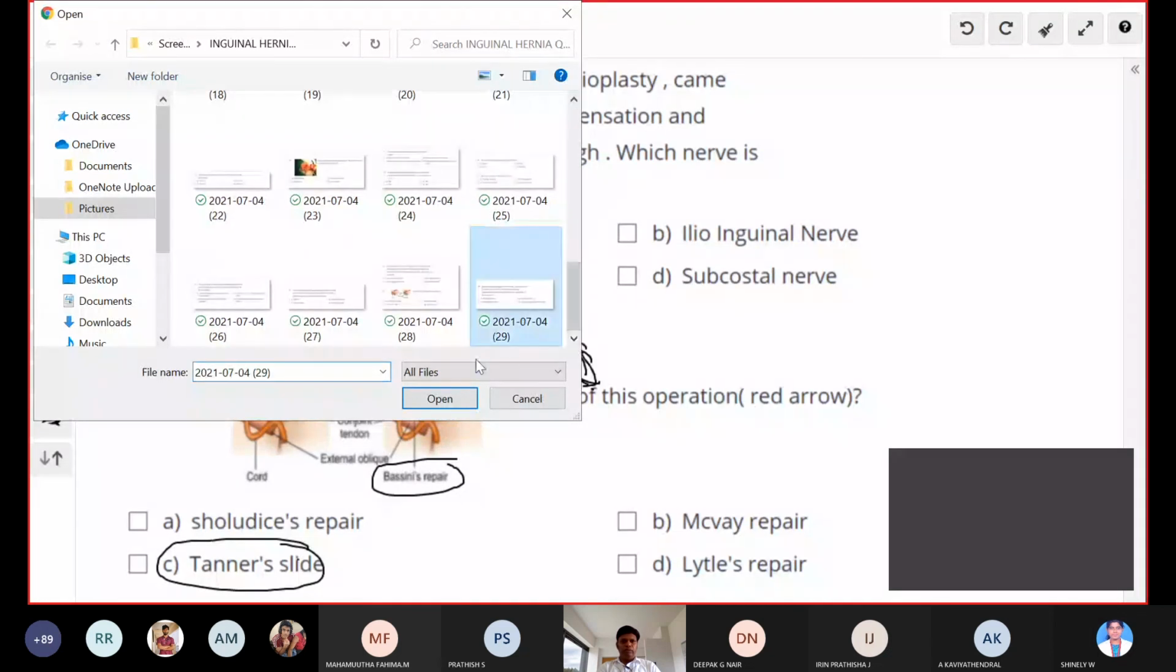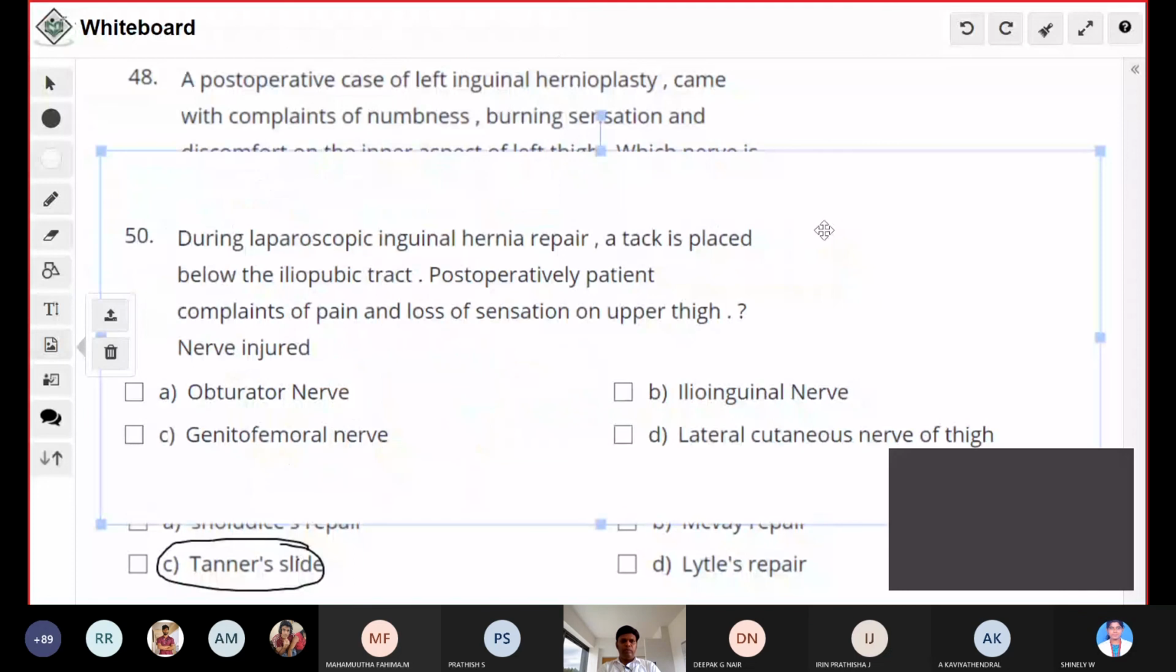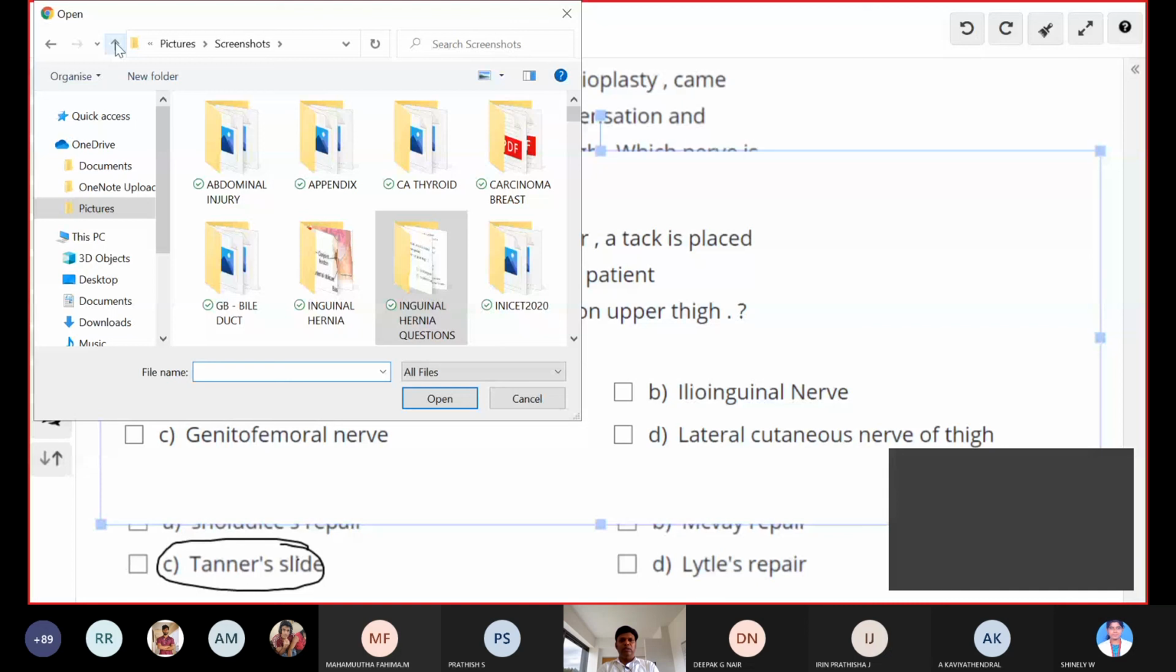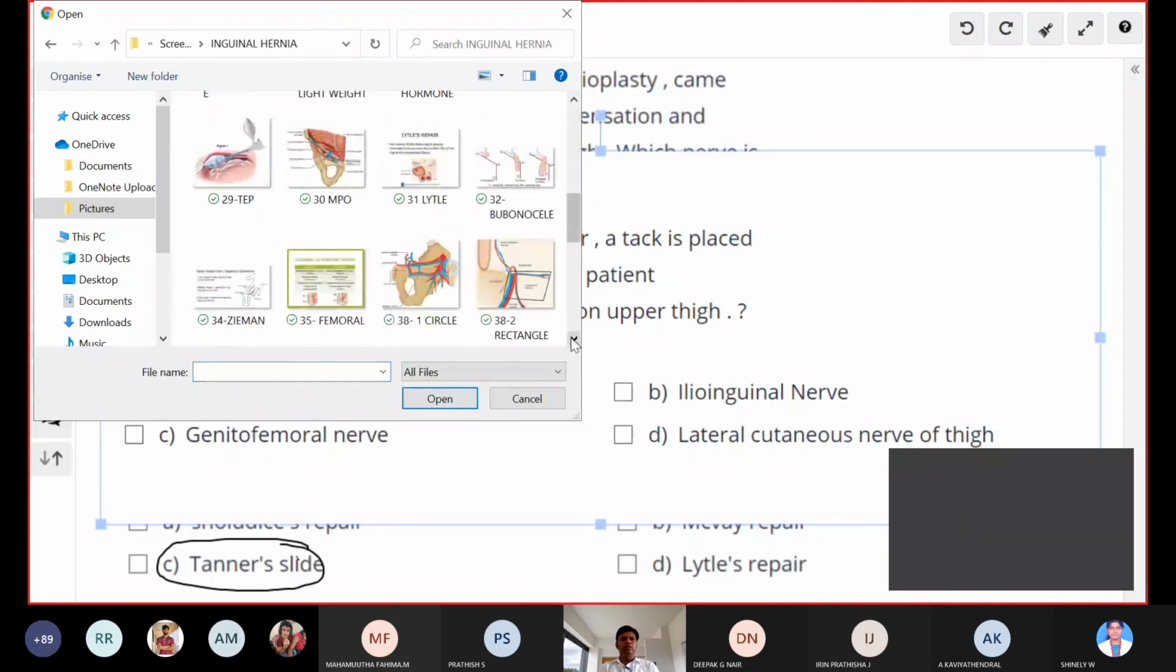Okay, so during laparoscopic repair, a tack is placed below the iliopubic tract. The patient complains of pain and loss of sensation on the upper thigh. What nerve is injured? It is the lateral cutaneous nerve of thigh. Otherwise you can call it meralgia paresthetica. Okay, it is otherwise called meralgia paresthetica, injury to the lateral cutaneous nerve of thigh. Anything you missed out?